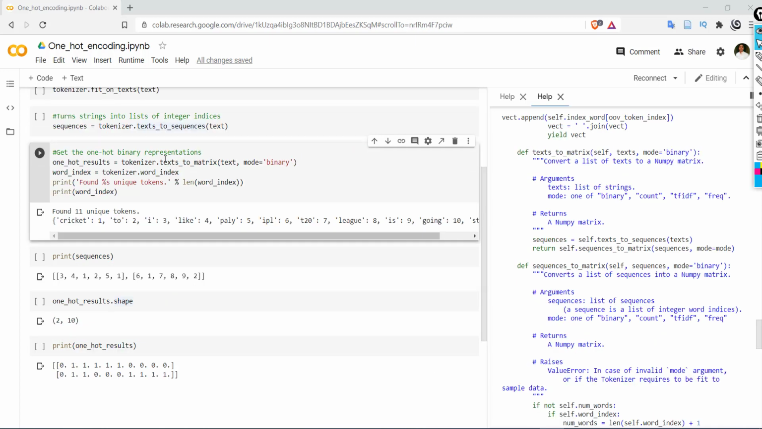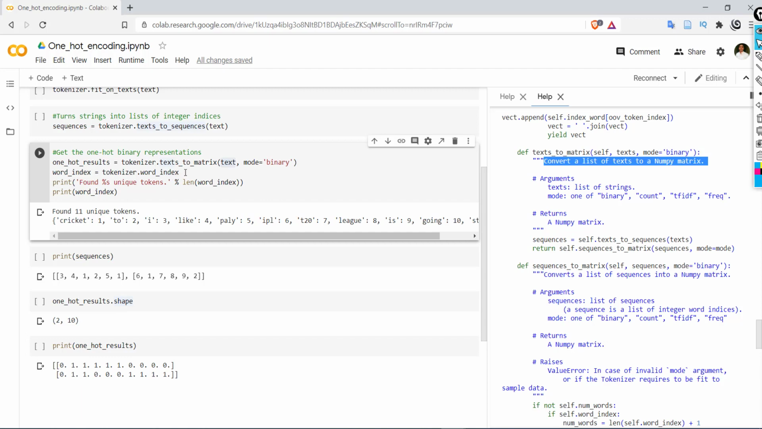Now after that, apply the texts_to_matrix method on the corpus in binary mode. Basically this will convert a list of texts to a NumPy matrix. The output generated by this method will be a 2D matrix. The first row corresponds to the first sentence, the second row corresponds to the second sentence. Now let's try to understand what we have done till now.